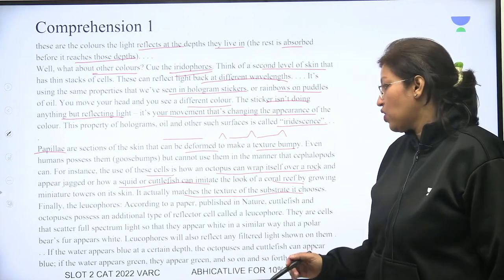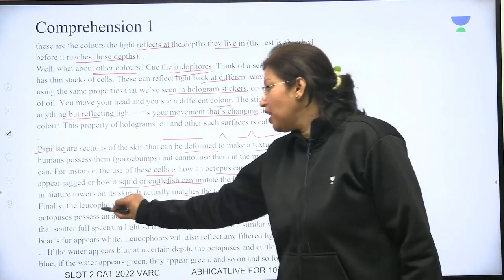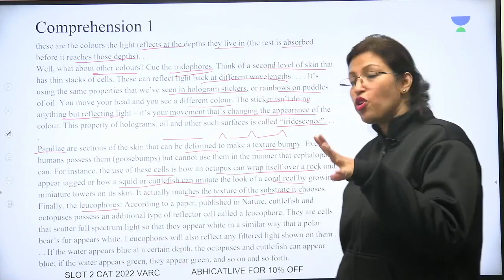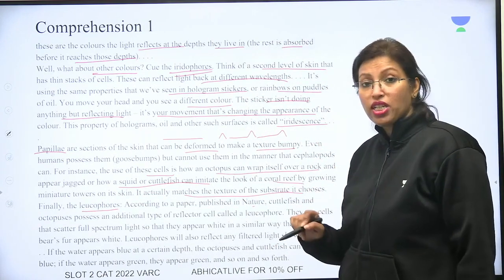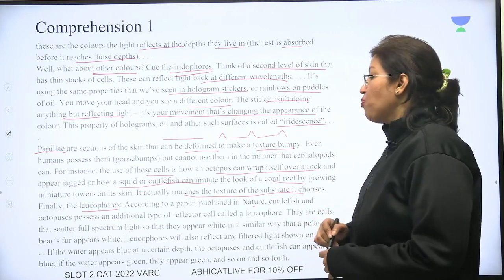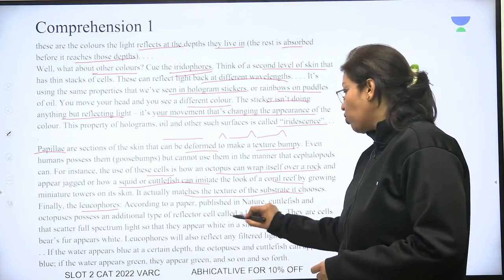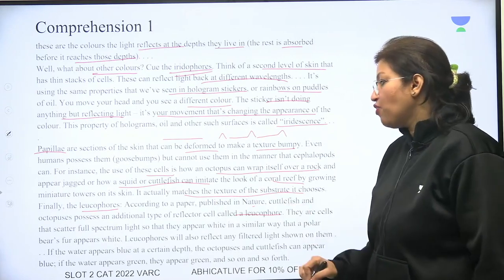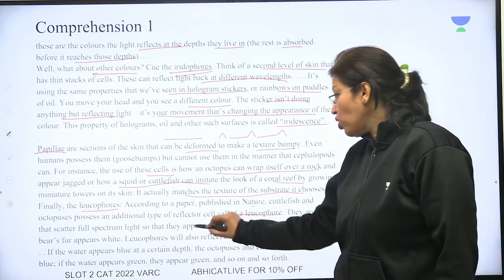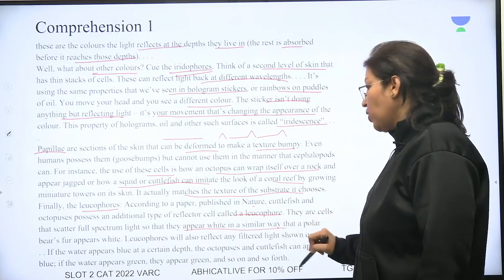So that is a very interesting thing. Now finally the leucophores. Now the leucophores, that's the fourth thing. According to the paper published in Nature, cuttlefish and octopuses, they possess an additional type of reflector cell called a leucophore. So they have one more cell which is called the leucophore. They are cells that scatter full spectrum light so that they appear white in a similar way that a polar